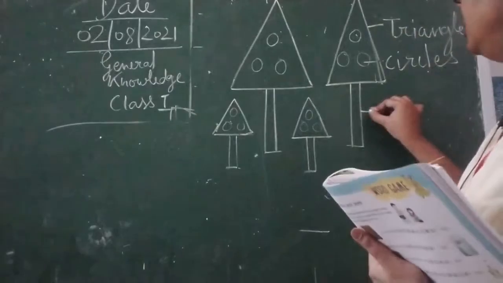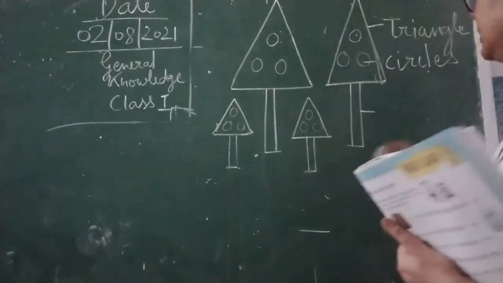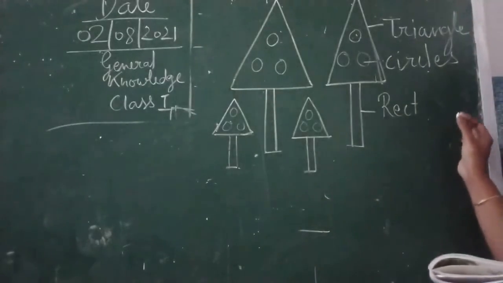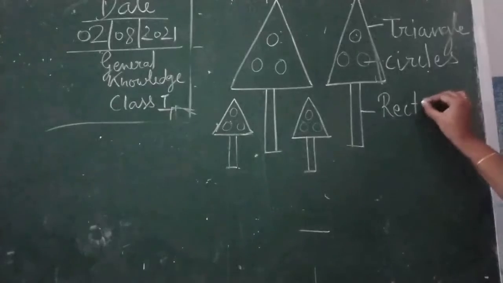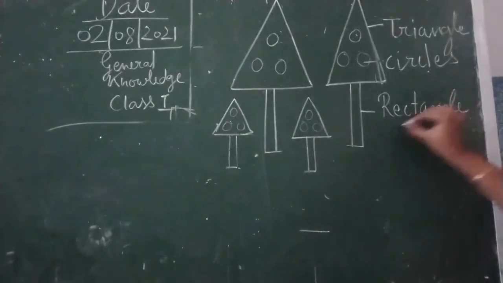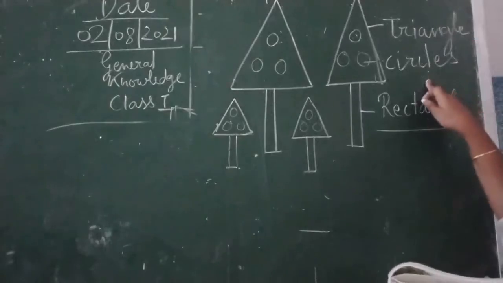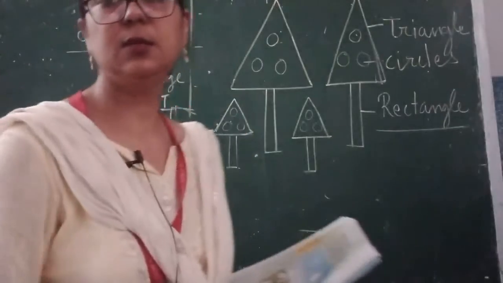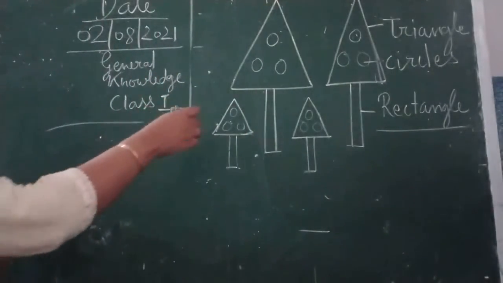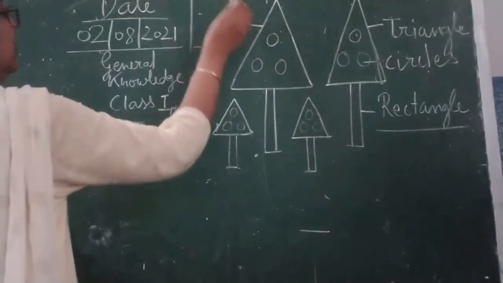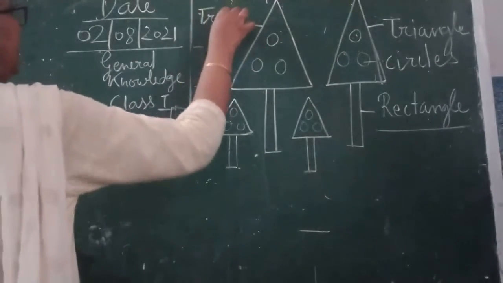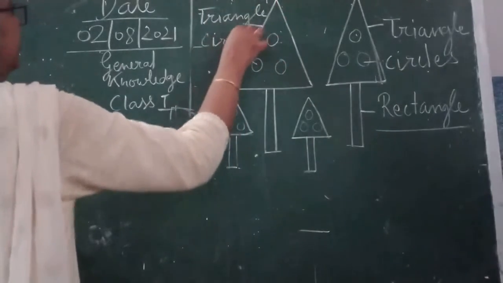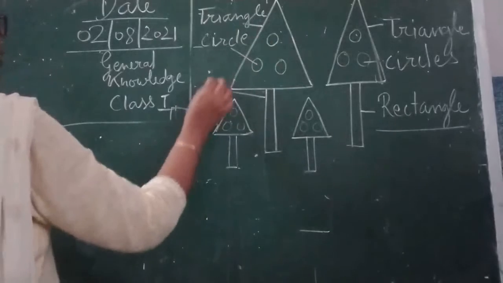Now let's talk about the trunk of the tree that is having a rectangular shape. Rectangular, children. Okay? Rectangle you can see. So triangle, circle and rectangle. There are 3 shapes you can see in the trees. So children, here this is a circle, this is a triangle, this is a triangle, these are the circles and this is a rectangle.